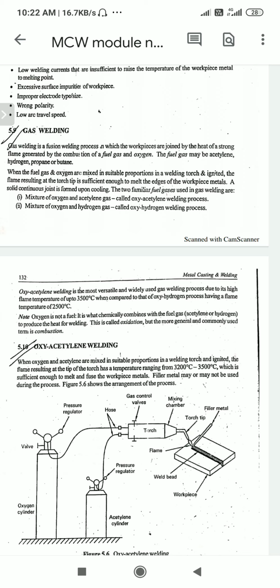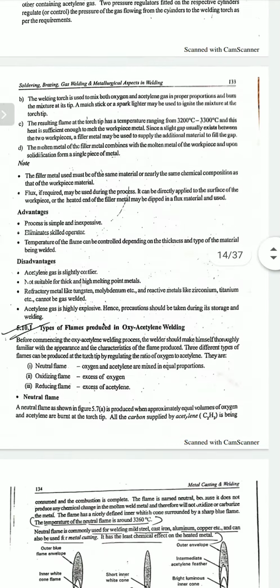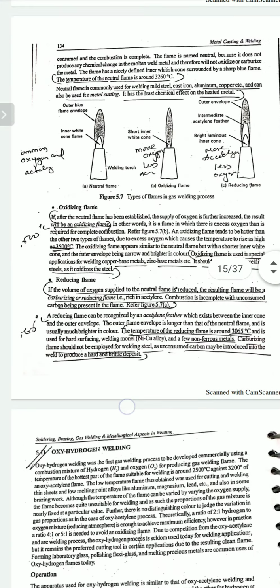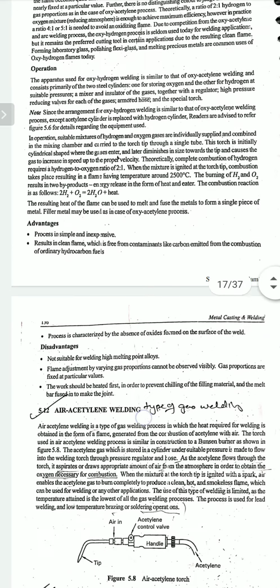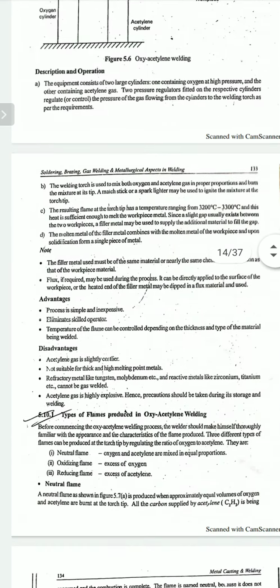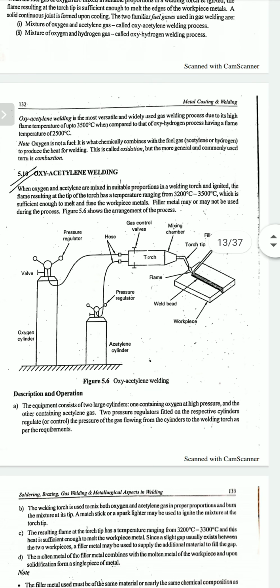Now, let us see the oxygen acetylene gas welding procedure, how it is used and for what purpose. Before going for oxygen acetylene welding as well as oxygen hydrogen welding, both welding procedures are the same; only the cylinder used is changed. Instead of acetylene, hydrogen is used, and instead of hydrogen, acetylene is used.